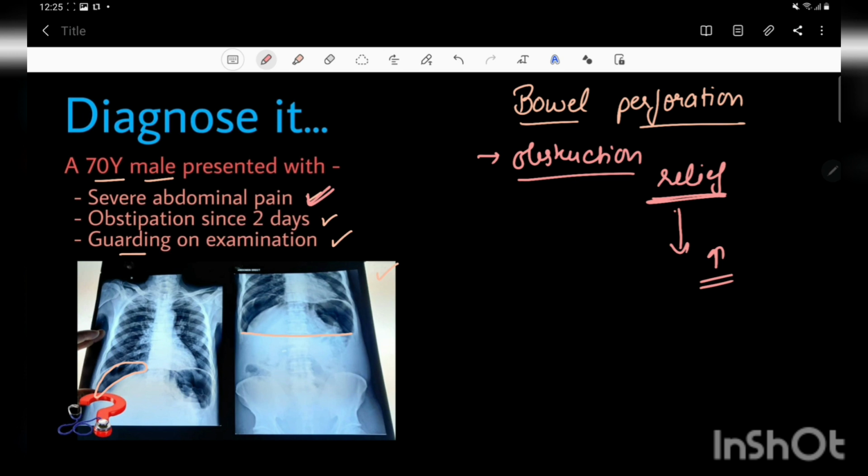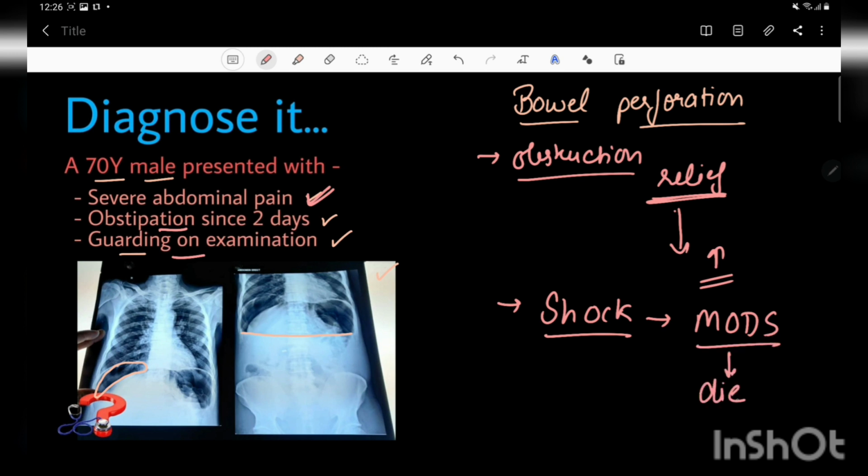The other signs are obstipation, and the patient can also have vomiting. In the physical examination we can find guarding of the abdomen. After these initial signs, when the patient gets into a severe stage, they develop signs and symptoms of shock, which occurs due to excessive leakage of fluid inside the peritoneum and non-absorption of fluid from the bowel. After shock develops, the patient may get into multi-organ dysfunction, and then the patient may die.